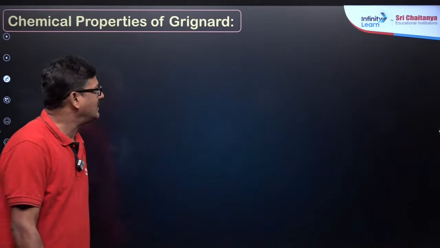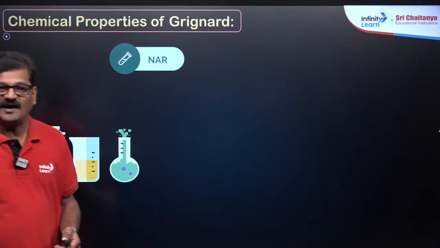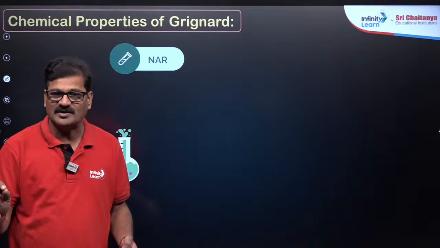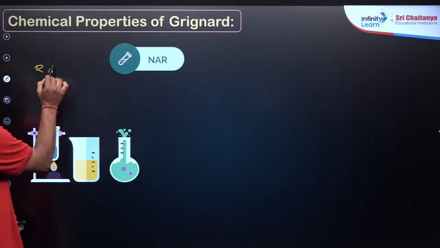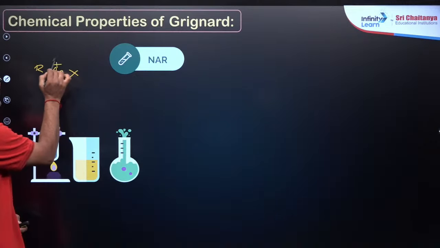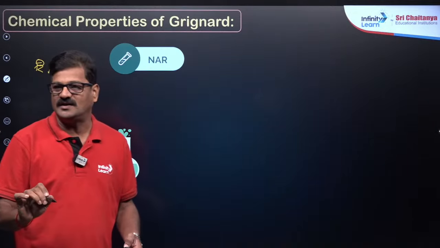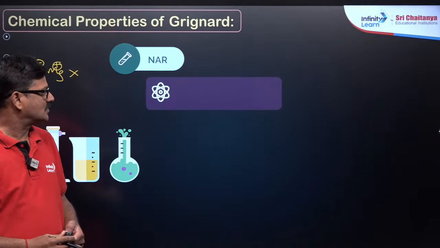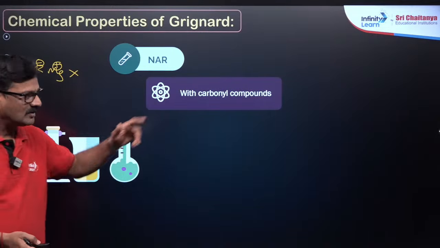Okay, and also you see the chemical properties, nucleophilic addition reactions. These nucleophilic addition reactions are very important. So Grignard reagent, RMgX, acts as a nucleophile, and it is going to attack the carbon double bond O. So it could react with carbonyl compounds.